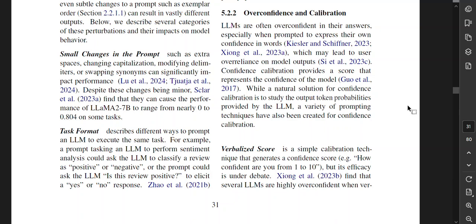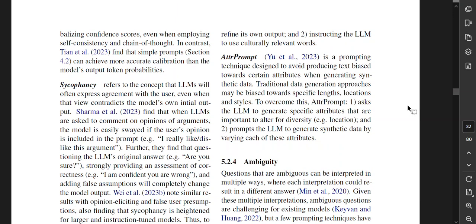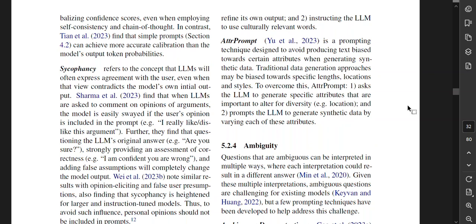Young et al. find that several LLMs are highly overconfident when verbalizing confidence scores, even when employing self-consistency and chain of thought. In contrast, Tian et al. find that simple prompts can achieve more accurate calibration than the model's output token probabilities.